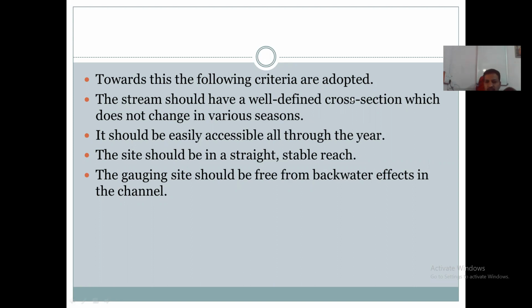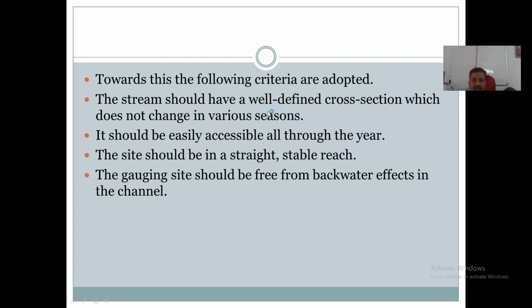so that you can observe the flow through that river, can measure the discharge. What are the levels? What is the level in that river? Levels of the water. Then